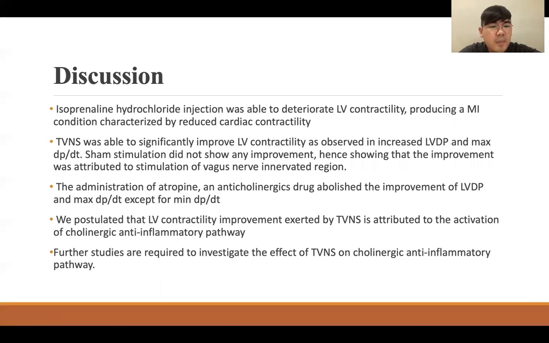The administration of atropine, which is an anti-cholinergic drug, abolished the improvement of LVDP and max dP/dt except for min dP/dt. We postulated that LV contractility improvement exerted by TVNS is attributed to the activation of cholinergic anti-inflammatory pathway. However, further studies are required to investigate the effect of TVNS on cholinergic anti-inflammatory pathway.